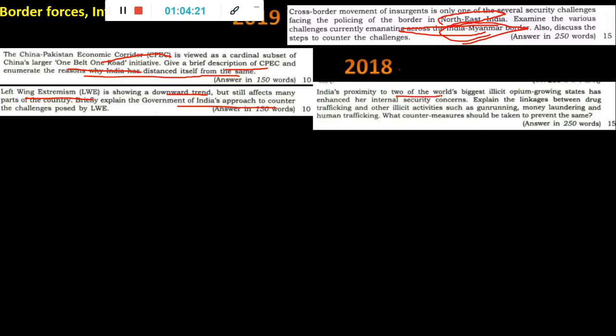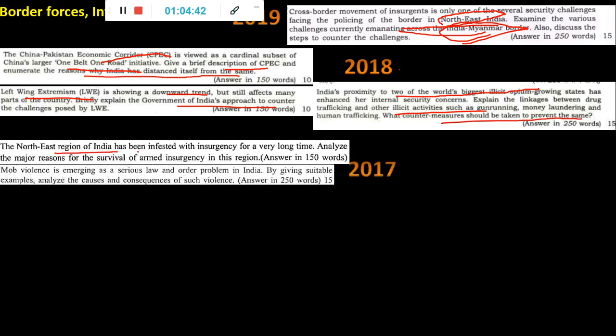Then India's proximity to two of the world's biggest illicit opium trade regions. Like India's left and right, both sides, there are opium-related countries. You go and find out where it is. Okay, where is the Golden Crescent, Golden Triangle? These are the countries where this opium trade is happening. So impact on India. What countermeasures should be taken to prevent the same from entering India?